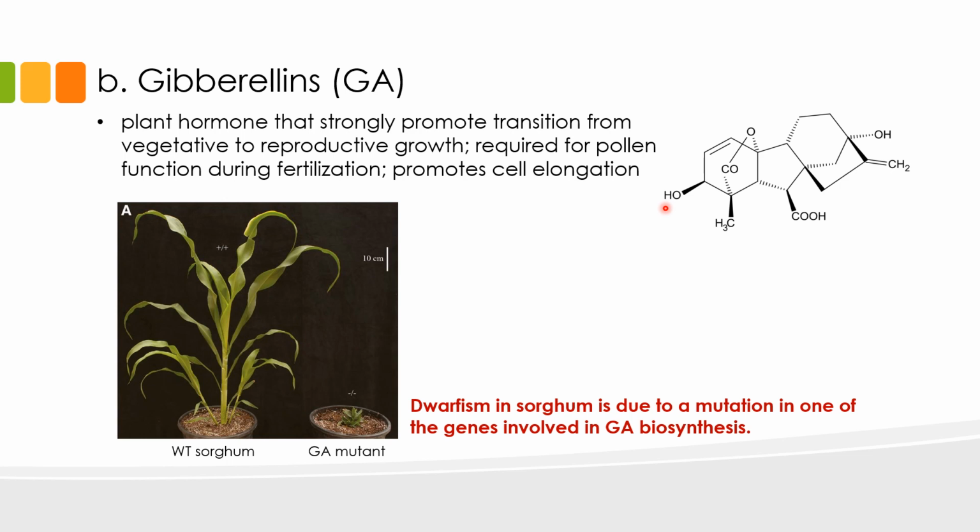It is easiest to see the absence of gibberellin in dwarf plants and rosette plants. This panel here shows two sorghum plants. The one on the left produces GA, while the one on the right is defective in GA synthesis. You can easily see that without GA, sorghum was not able to elongate.